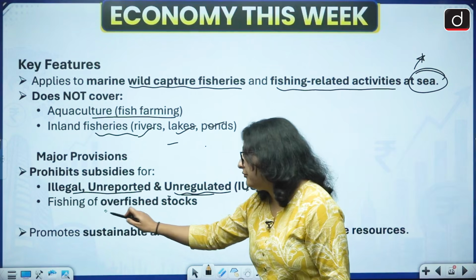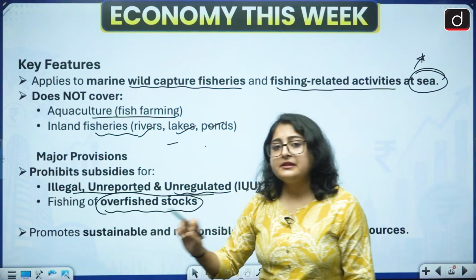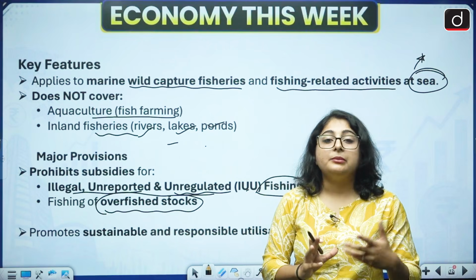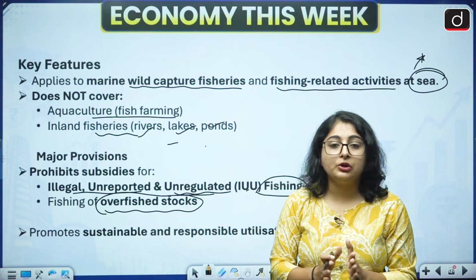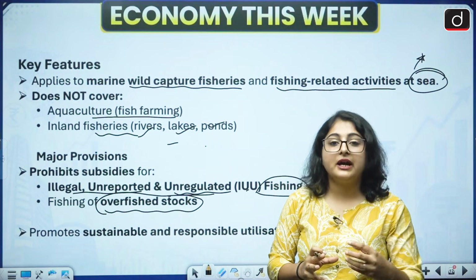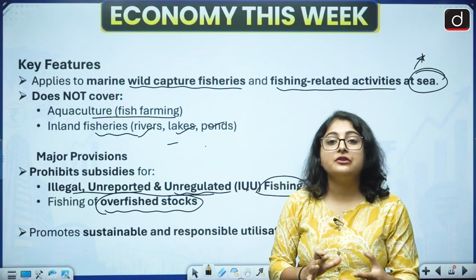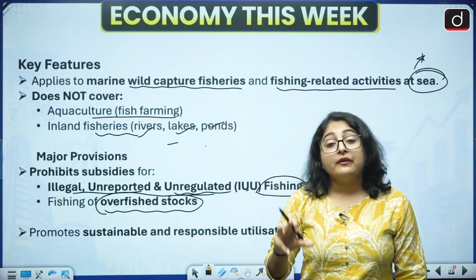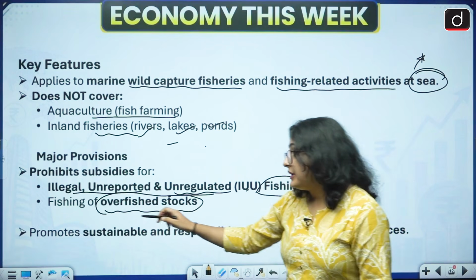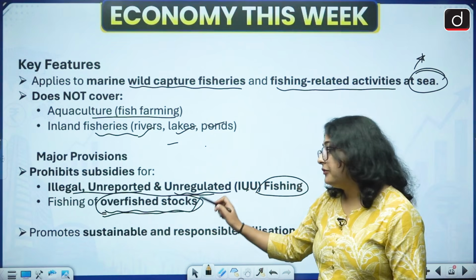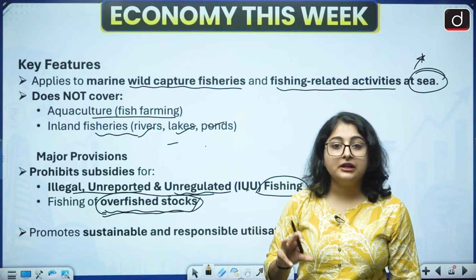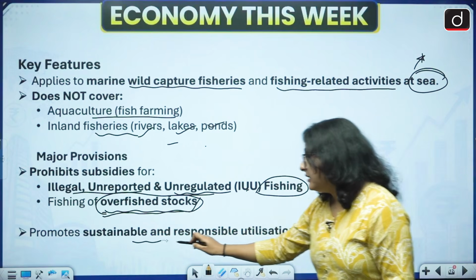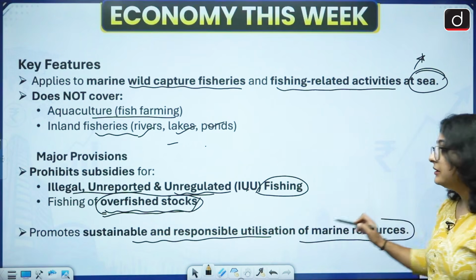Also, fishing of overfished stocks. What does that mean? Let us assume that there is an area where the fish stocks are already depleting. They are already in low population, but still the fisherman is capturing fish from that particular area. Now what will happen? The government cannot provide subsidies to fishermen where the fishing is happening on already overfished stocks. There the subsidies have been prohibited. Okay. Now this particular agreement promotes the sustainable and responsible utilization of marine resources.